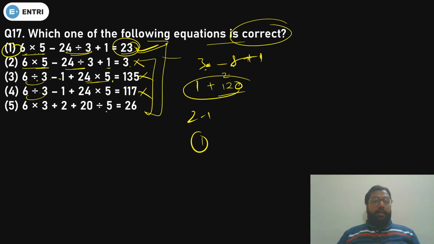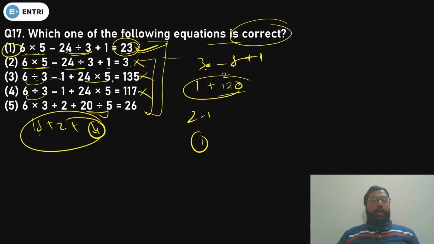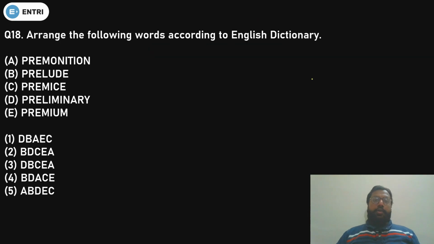Now 20 divided by 5, that will be 4. 6 into 3 is 18. 18 plus 2 plus 4. So 18 plus 2, 20 plus 4, 24. It is 26, so it can't be right. So option number 1 will become your right answer. Done? Okay, now let's see the question number 18.